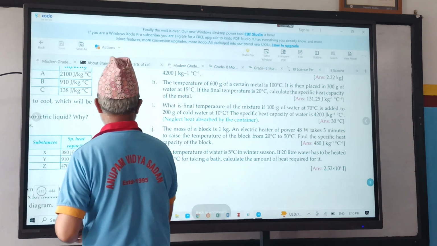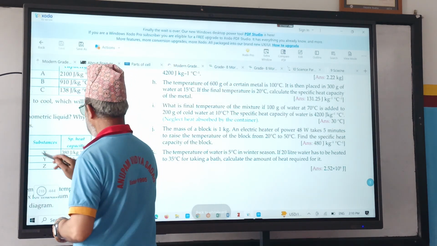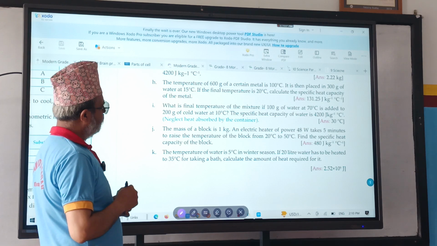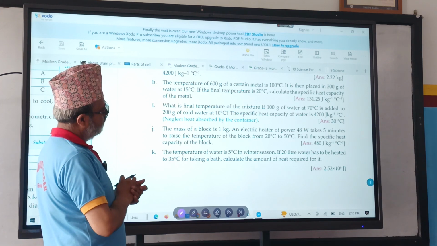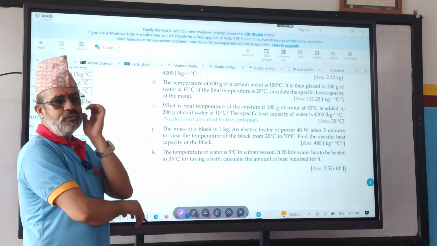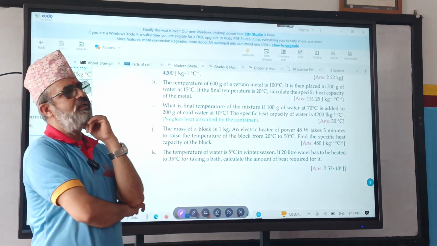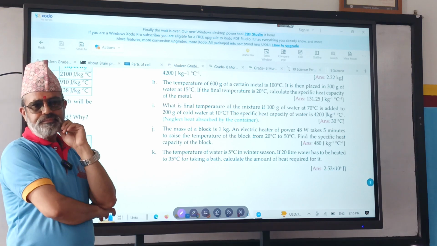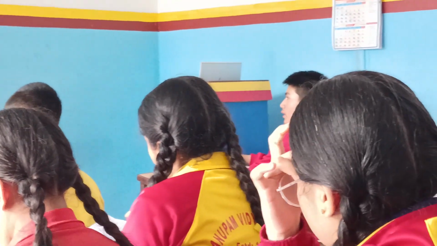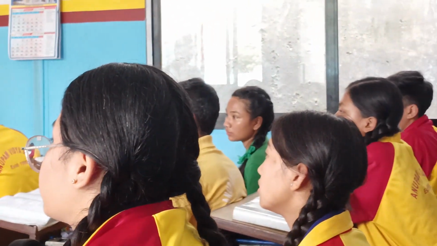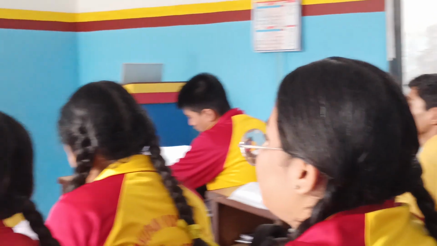What does question number J say? The mass of a block is 1 kg and a power of 40 watt takes 5 minutes to raise the temperature of the block from 20 degrees to 50 degrees. Find the specific capacity of the block. Okay, so read once again. Read and find out what is given. We have to calculate the specific capacity.